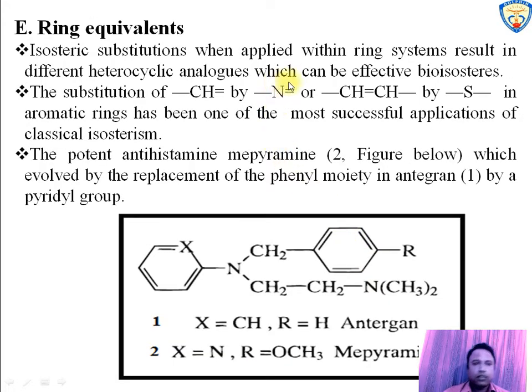Next is ring equivalents. The isosteric replacement applied within a ring system results in different heterocyclic compounds. The aromatic ring carbon is replaced by nitrogen or sulfur in potent antihistamine drugs. In the figure, the antihistamine drug Antergan, with the substitution on X with nitrogen and R with OCH3, results in the potent antihistamine drug mepyramine.